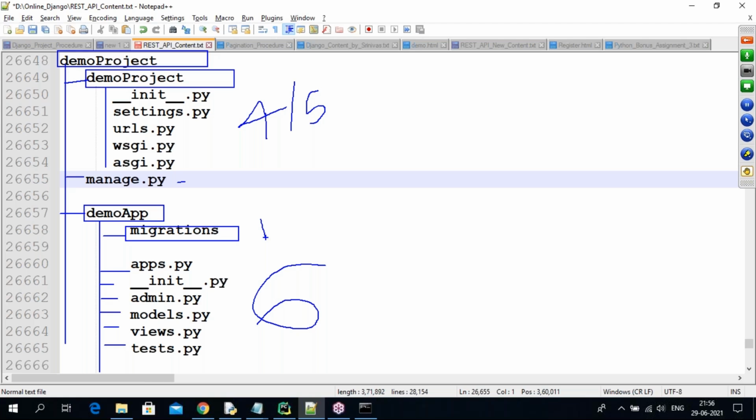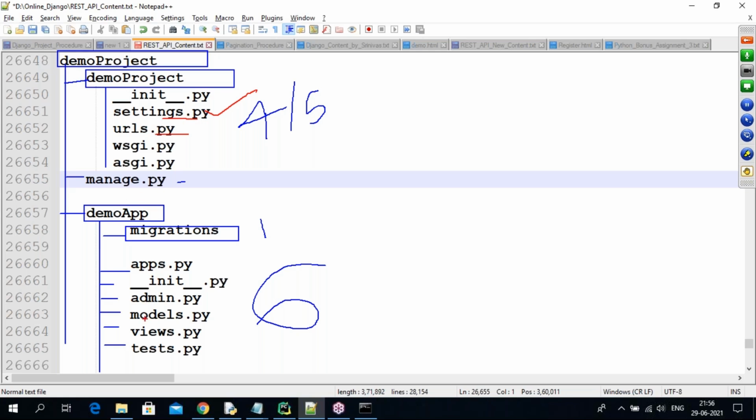In this structure, most of the time we are using the settings.py file and the URLs file. These two we use majorly; the remaining are all interconnected. I'll explain each one. So settings and URLs.